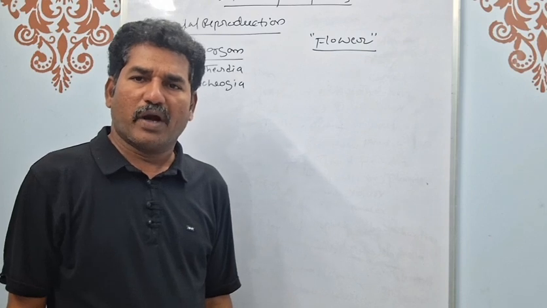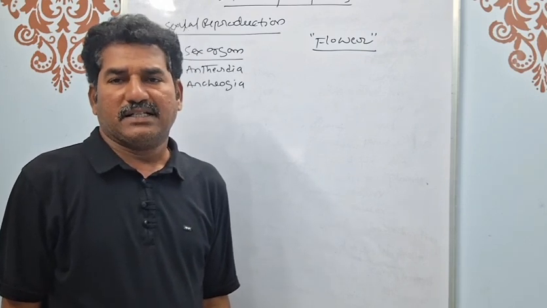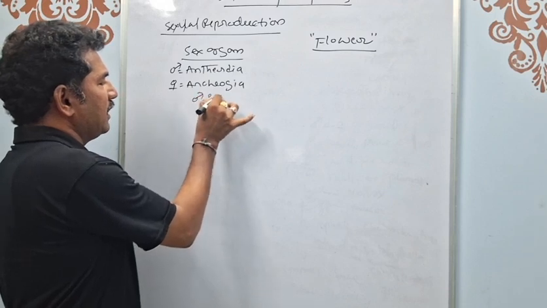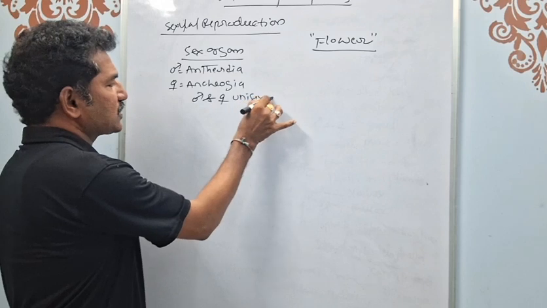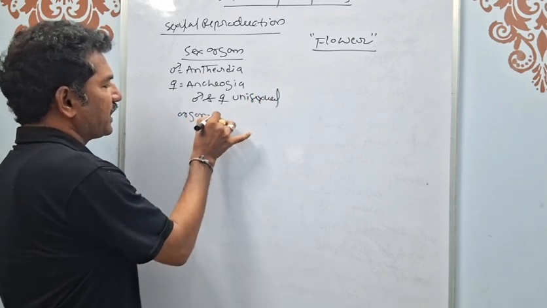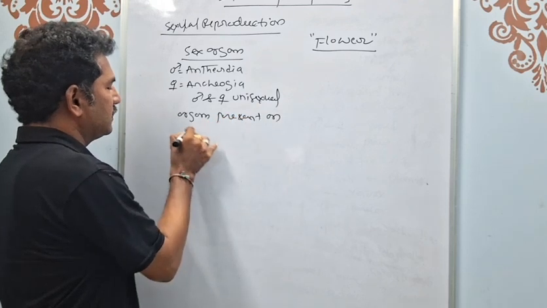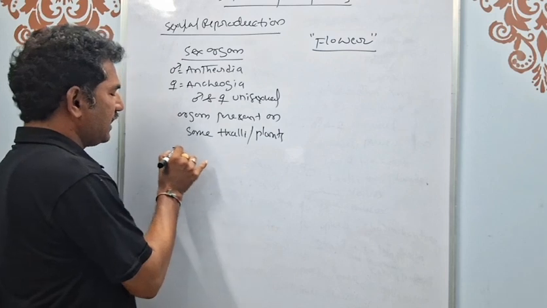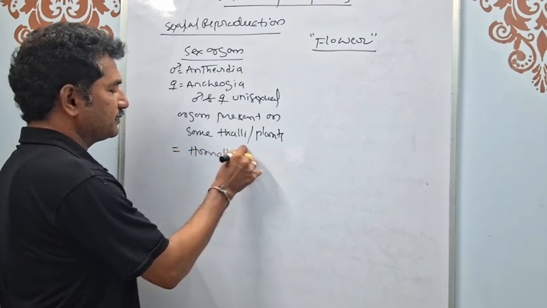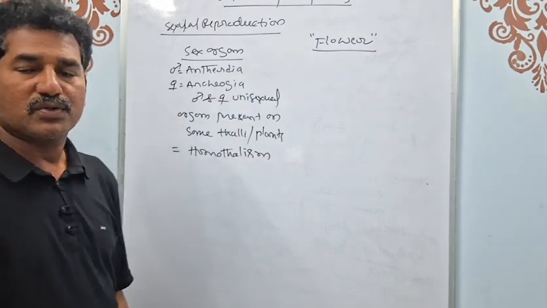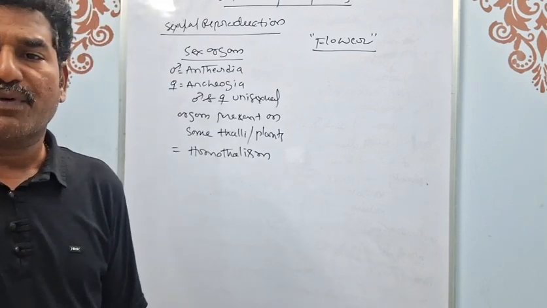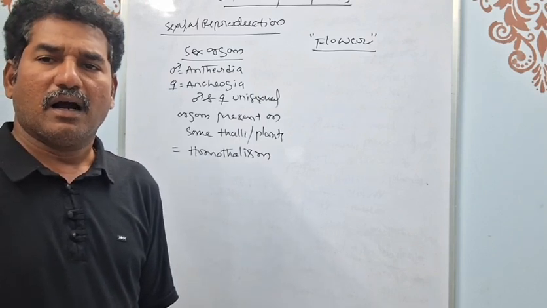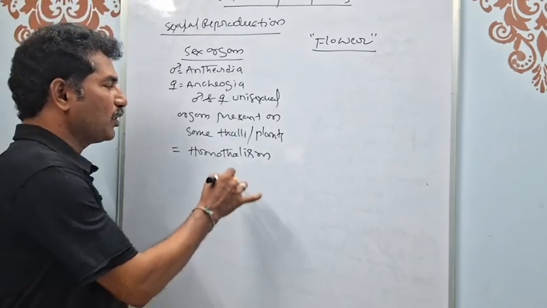Another important point: in primitive groups of plants, when both male and female unisexual organs are present on the same thalli or plant, it is called homothallism. So homothallism means both male and female unisexual organs are present on the same thallus or plant.